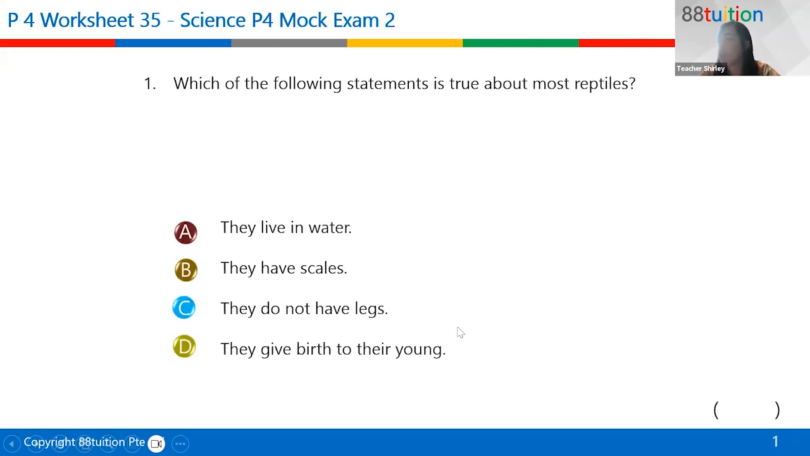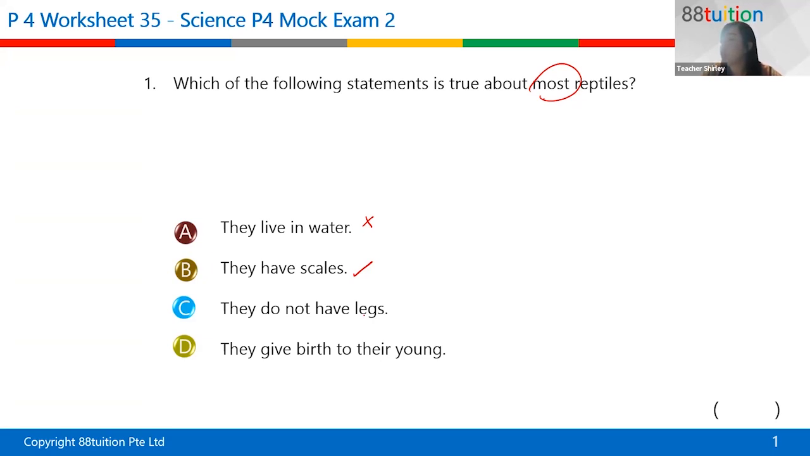Okay, so which of the following statements is true about most reptiles? Ivan, you want to try first? Most reptiles, so which one is true about most reptiles? B. Very good. Okay. Now, "not live in water" doesn't mean most reptiles live in water. I mean, there are some water snakes, there are crocodiles who live in water, but there are also reptiles that don't live in water. They live on land. So in this case, it's not right. It's not true. So this one is done.